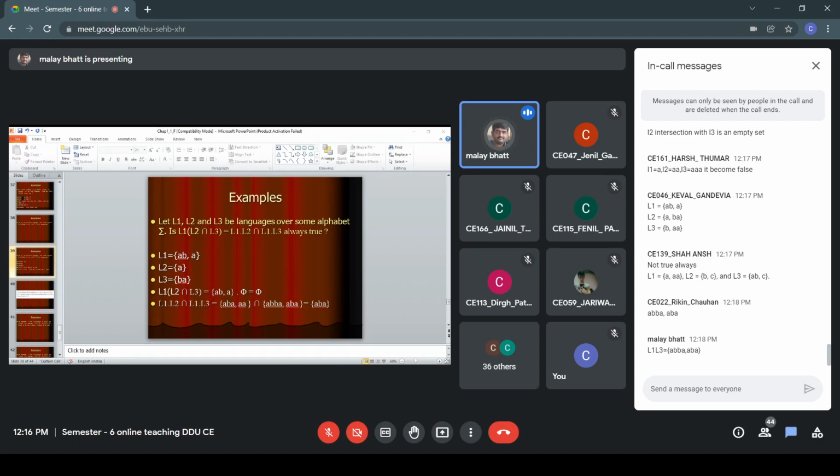I think Keval's answer is not correct, because it says they are always true. You can see L1 L2 for Keval's answer is ABA, ABBA, AA.